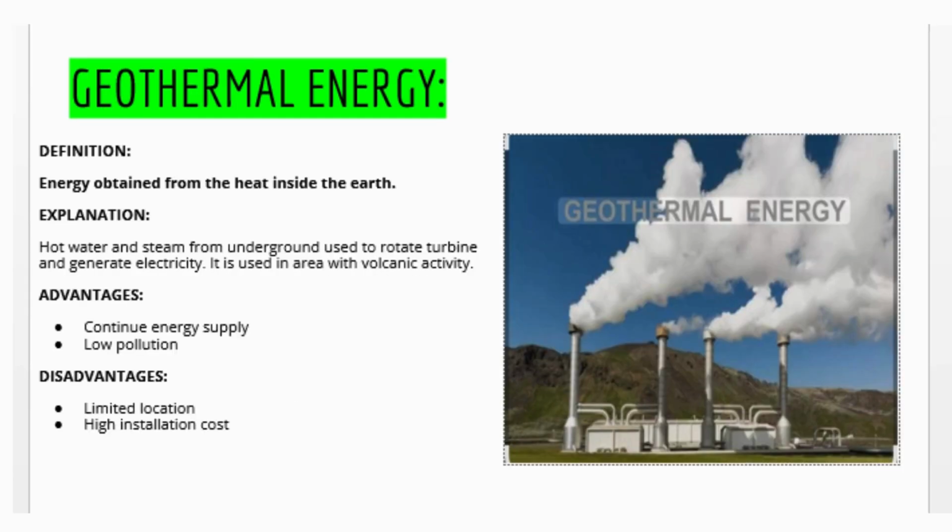Geothermal energy is another source of renewable energy. It is basically the energy obtained from the heat inside the earth. Hot water and steam from underground are used to rotate turbines and generate electricity. It is basically used in areas with volcanic activity. The advantage of geothermal energy is that it gives a continuous energy supply and low pollution, while the disadvantage is that it is limited by location and a high installation cost may be required.